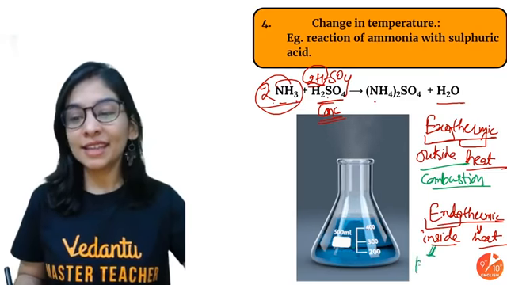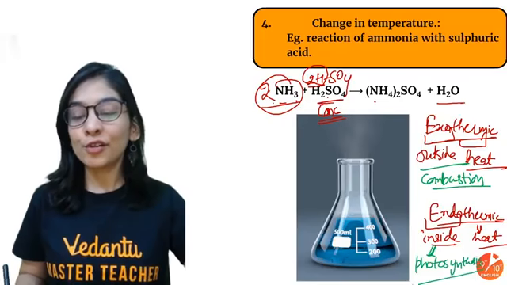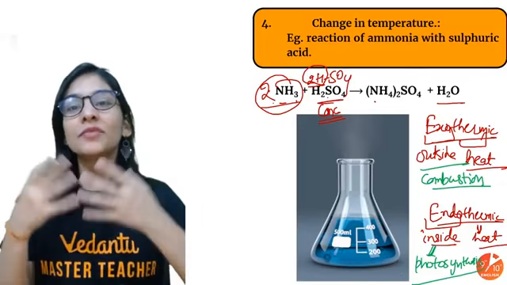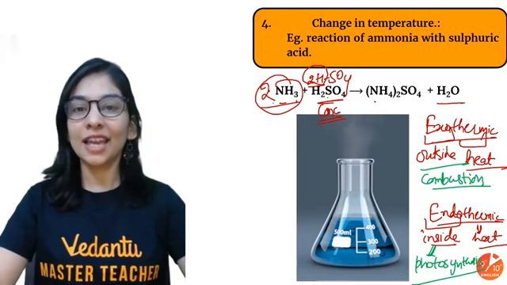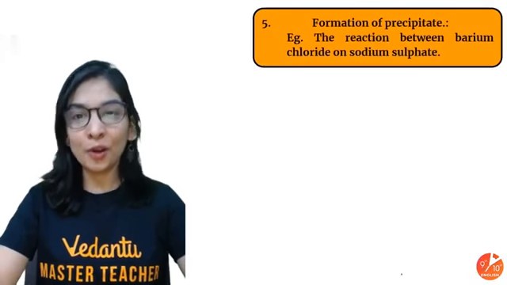Endo means inside heat, and a day-to-day life example is photosynthesis, how your plants absorb sunlight to perform a chemical reaction. Very simple one. I hope you got it.